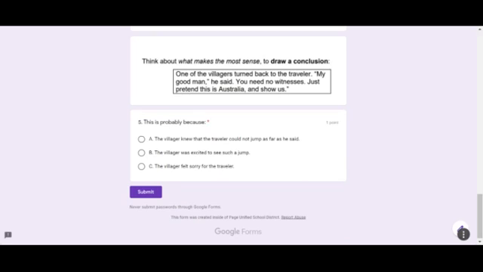For question 5, think about what makes the most sense to draw a conclusion. One of the villagers turned back to the traveler. "My good man," he said, "you need no witness. Just pretend this is Australia and show us." This is probably because A. the villager knew that the traveler could not jump as far as he said. B. The villager was excited to see a jump. C. The villager felt sorry for the traveler.